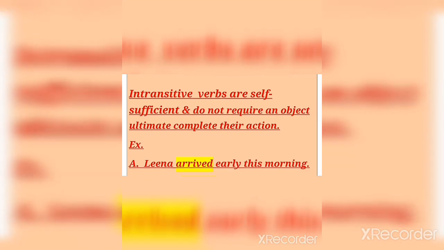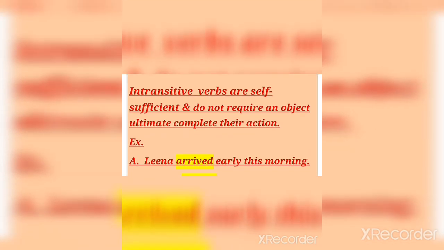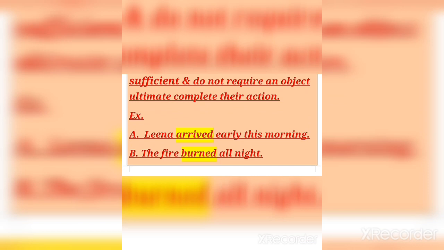Okay, so what are intransitive verbs? See here. Intransitive verbs are self-sufficient and do not require an object to complete their action by themselves. So intransitive verbs are those types of verbs that do not require any object to complete their meaning. See example: Lina arrived early in the morning. Here there is no object, yet this sentence gives complete sense. The second says, the fire burnt all night. This is also the same, a sentence with no object but giving its full meaning.